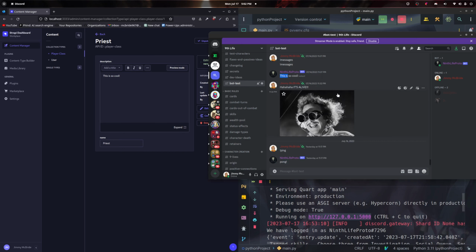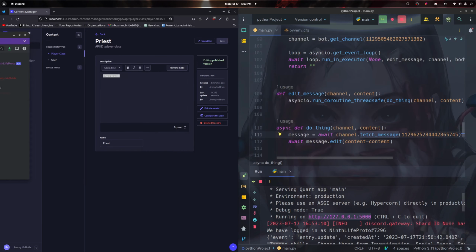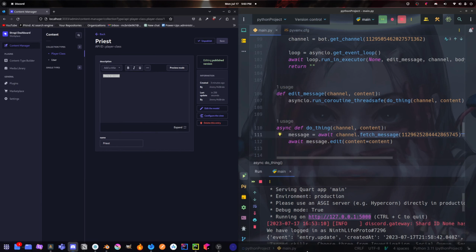Now, this is going to be super awesome because we can have a website that's getting its information from the Strapi backend, and whenever we change the information here on our content management system, it correspondingly changes the documentation in our Discord, which is pretty awesome. I can't wait to finally flesh this out.